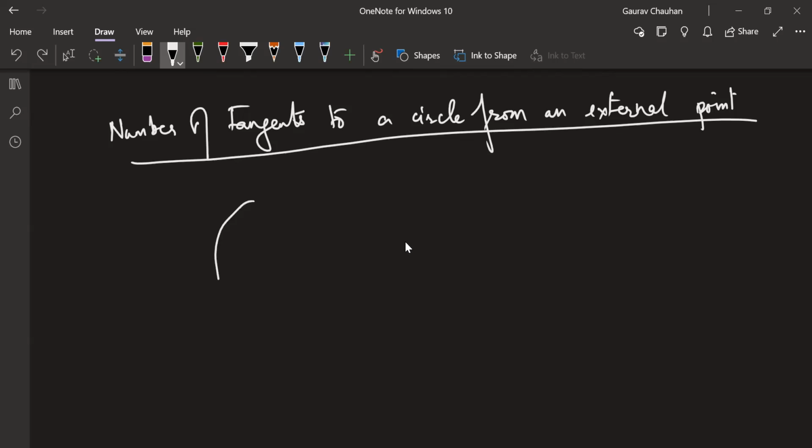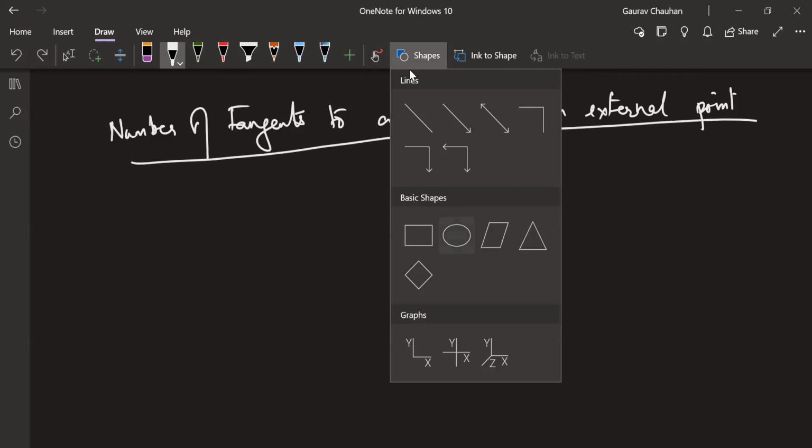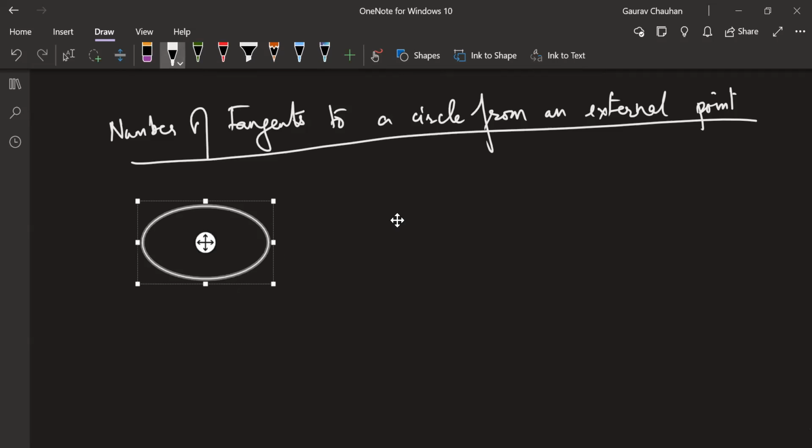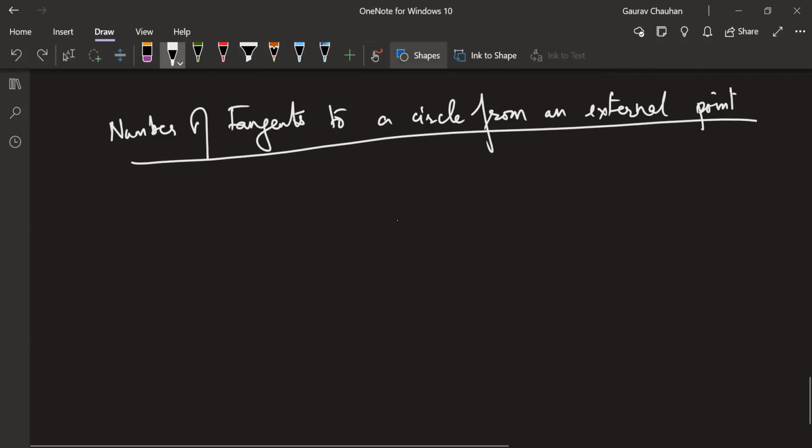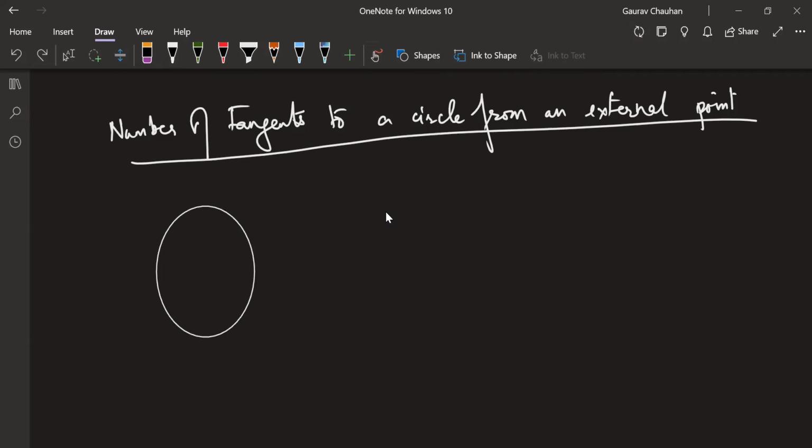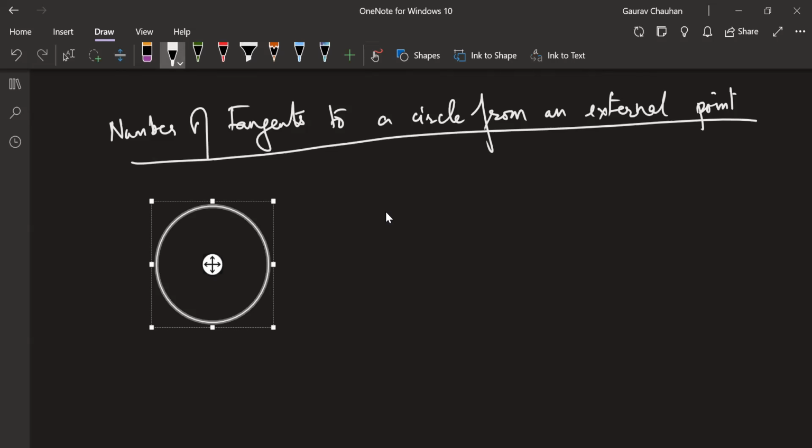Now there is a circle here. Okay, chalo. So there is a circle here. They're talking about an external point, which is a point that lies outside the circle, on the exterior. Take this point P. Now, how many tangents do you think we can draw which are passing through P?